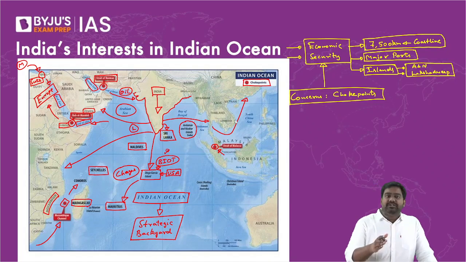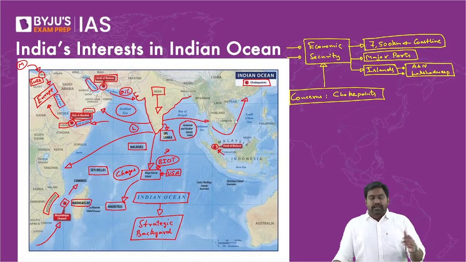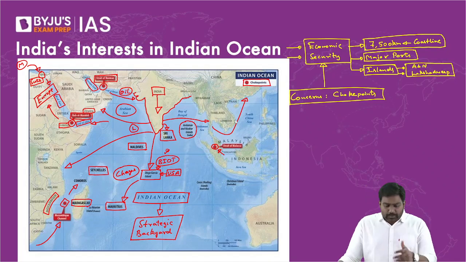But after the World War, they leased it to the US. Since then, the US has established a major naval military base over here. It's a staging ground for all American naval military operations across the Indian Ocean. This is where the 7th Naval Fleet was dispatched to threaten India during the 1971 war. Right now, things are different. The US is a close ally for us. The US is not a threat. But the US does have a significant military presence.